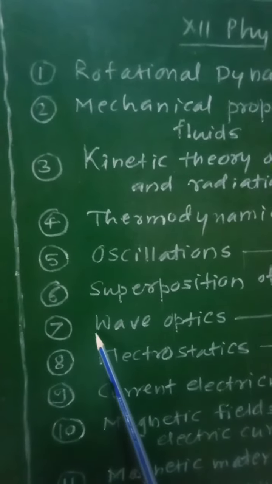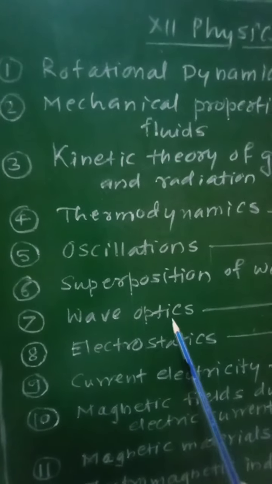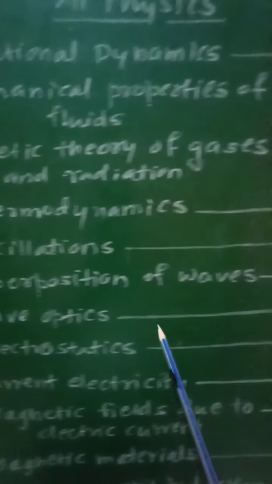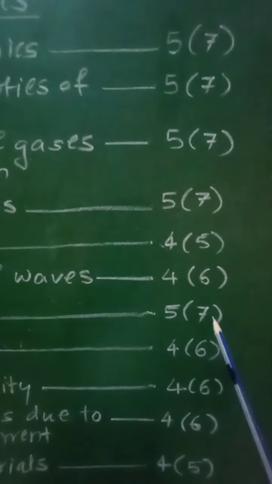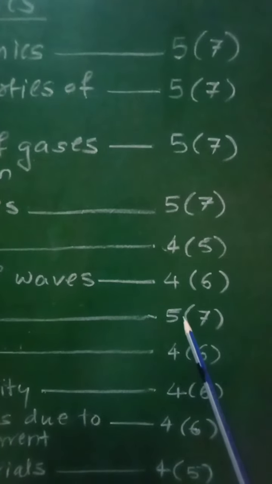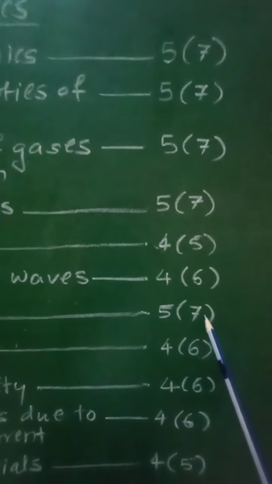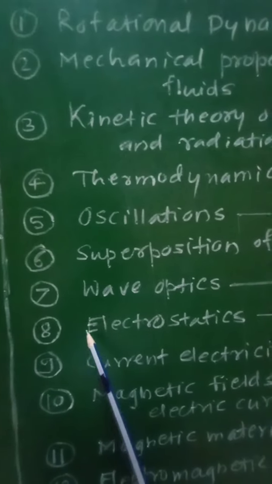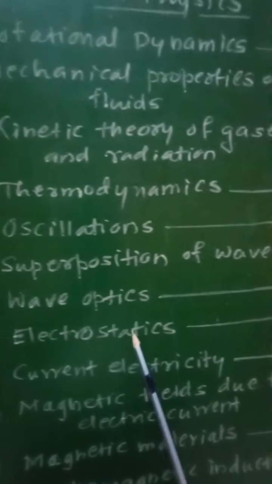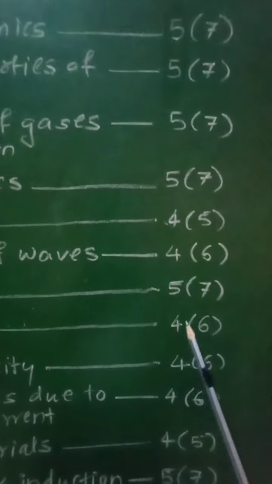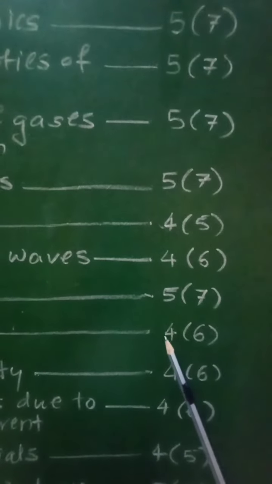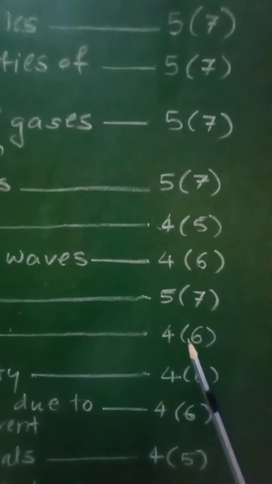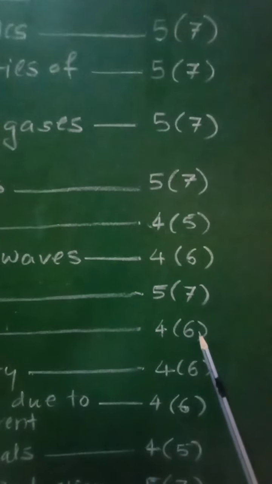Chapter number 7, wave optics. For this chapter 5 marks without option and 7 marks with option. Then chapter number 8, electrostatics. For this chapter 4 marks without option and 6 marks with option.